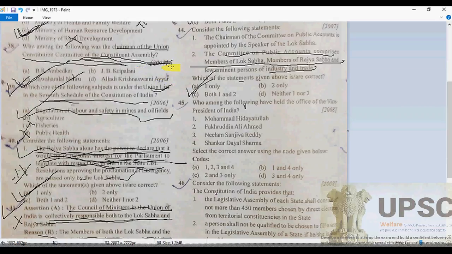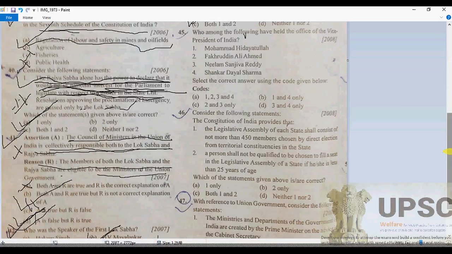So it does not comprise other persons. The total is 22 members on the Public Accounts Committee. So 2 is wrong here. A will be correct.